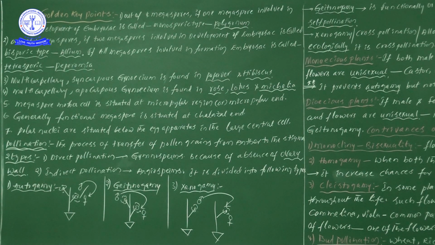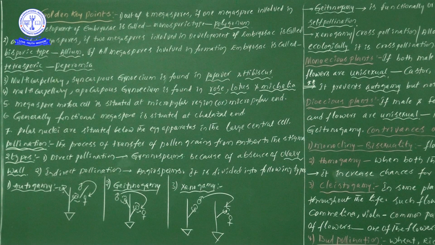It is important. Next one, xenogamy. This xenogamy process is a true cross pollination. It occurs between two separate plants of the same species. Here there are two separate plants of the same species, and pollen grains from the male reproductive system reach the stigma of the female reproductive system of the same species. Thereby we consider this xenogamy process as true cross pollination.